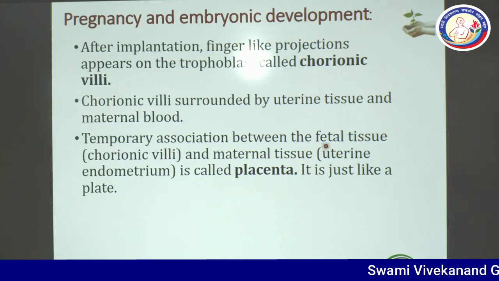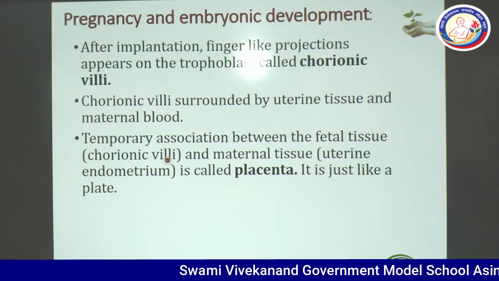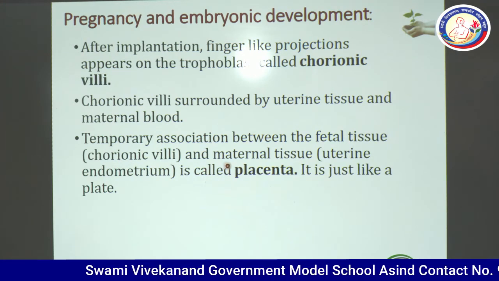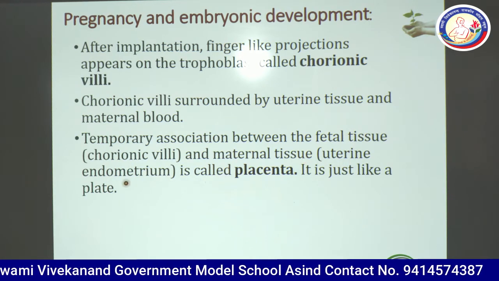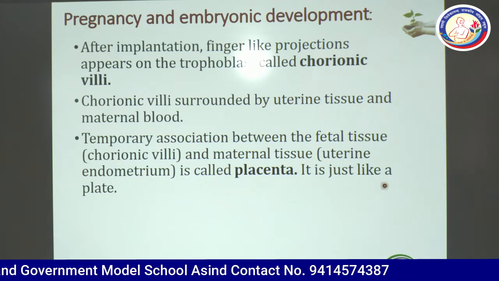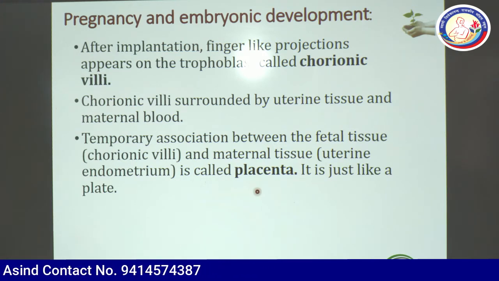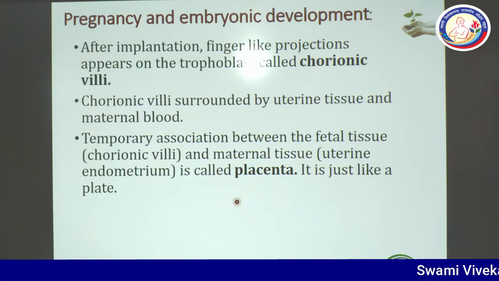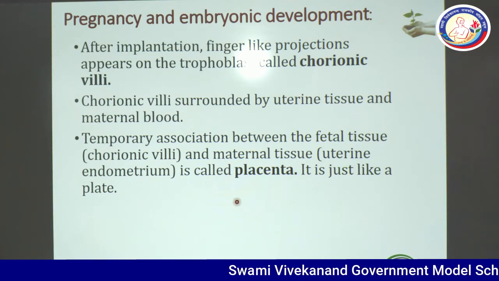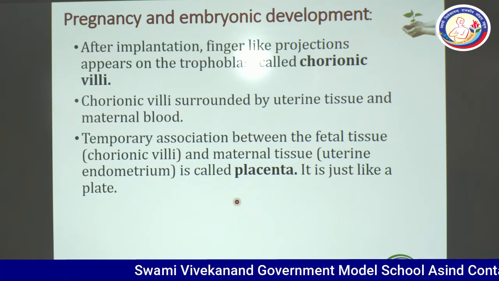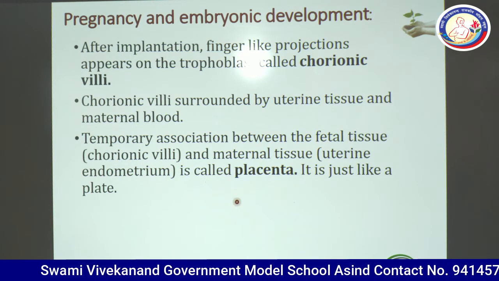Temporary association between the fetal tissue, this is the chorionic villi, it is the part of blastocyst, and the maternal tissue, this is the uterine endometrium, is called placenta. It is like a plate. Placenta just looks like a plate, and it is made of both the fetal and maternal tissues. Again, one important thing, many times question is asked, placenta is made of fetal tissues, maternal tissues, both. Then you need to answer both.